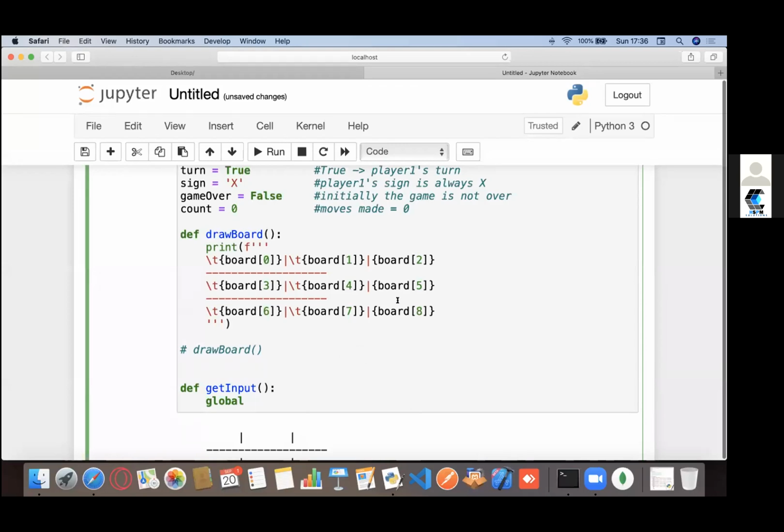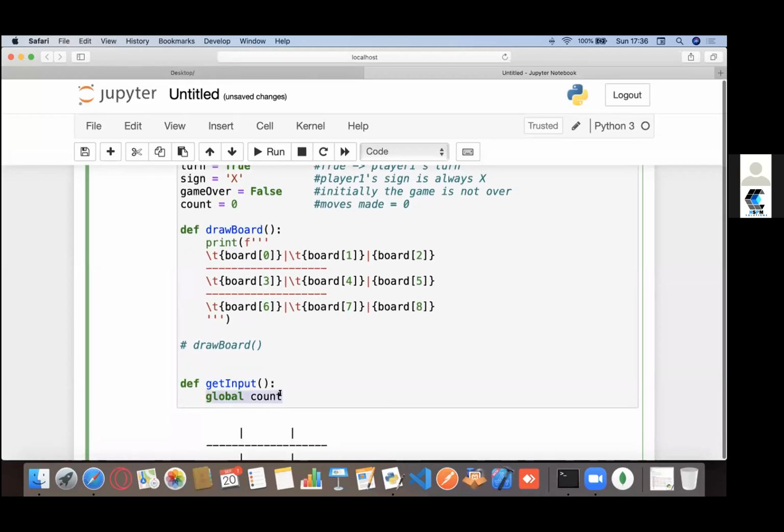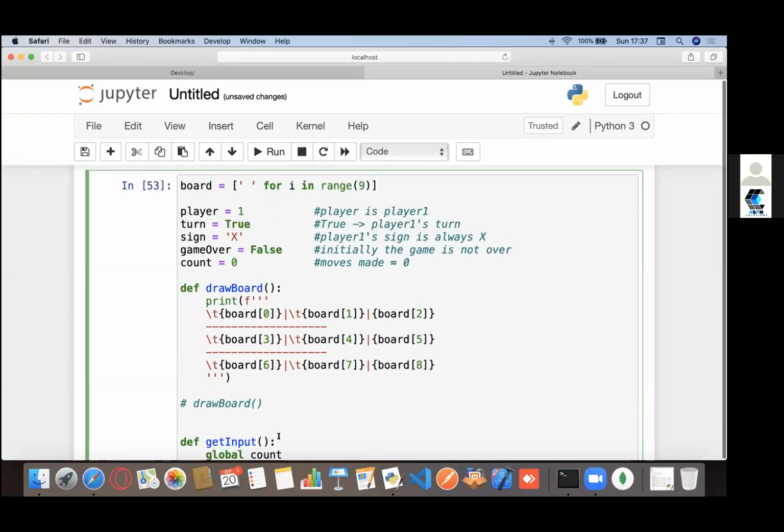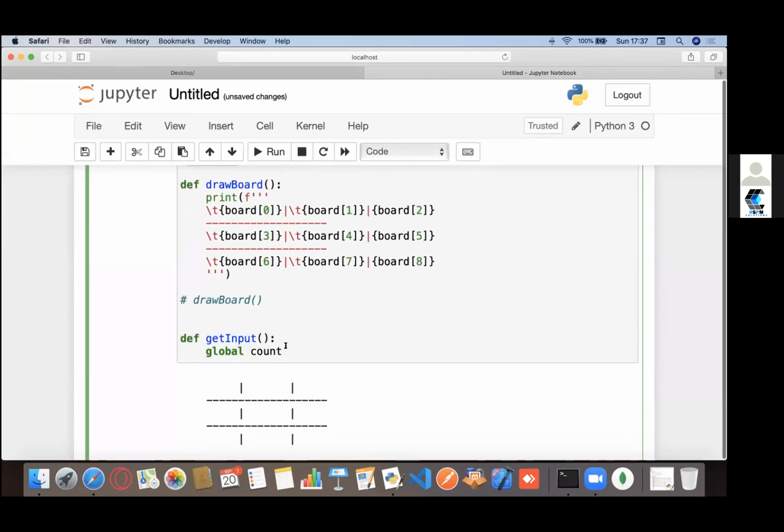When I say global count, it tells Python that whenever I write count in this function, it points to a variable named count declared globally, right? So that's exactly what we are doing right now.